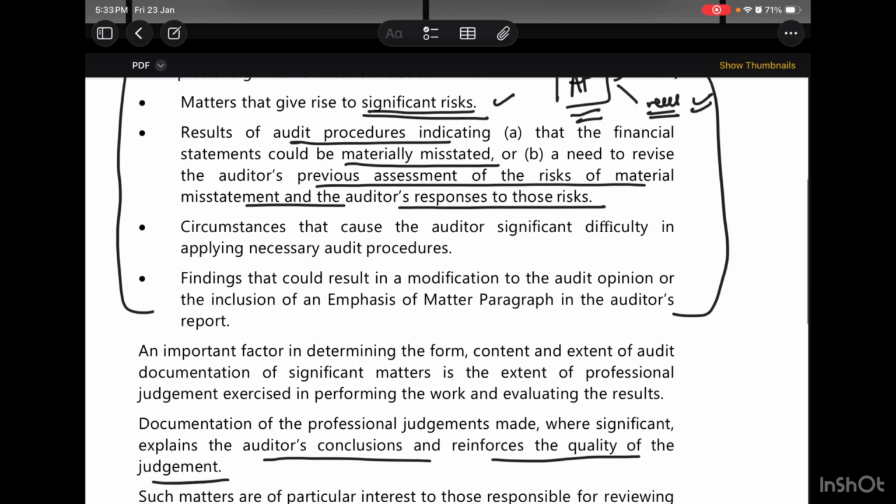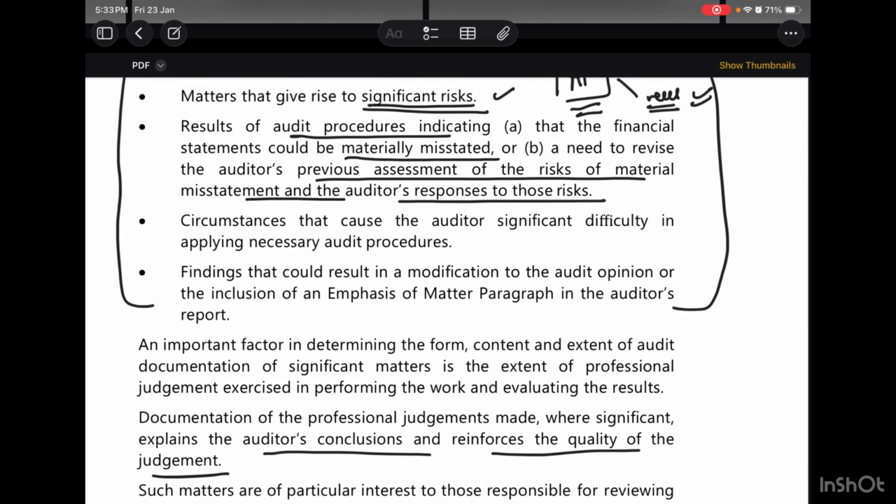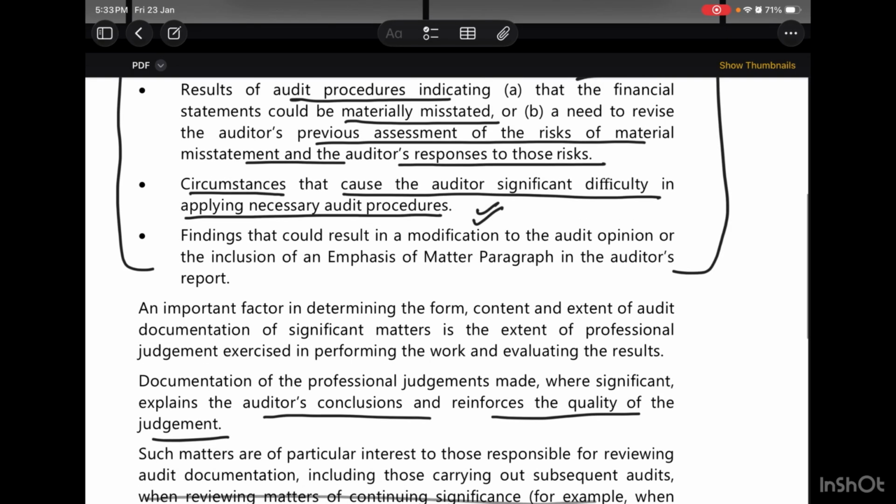Now, circumstances that cause the auditor significant difficulty in applying audit procedures. For example, any limitation put by management, or if the personnel was not supportive, so the circumstances which caused the auditor significant difficulty in applying audit procedures are also an example of a significant matter.